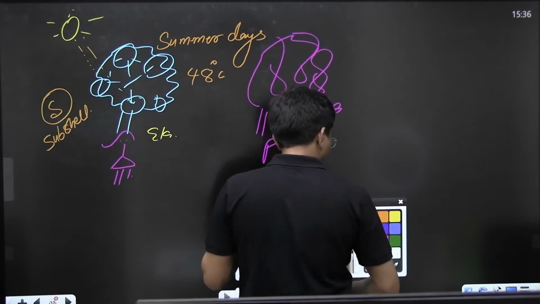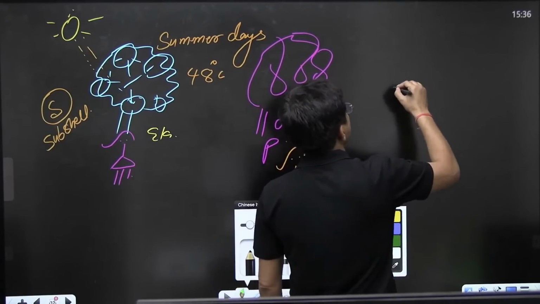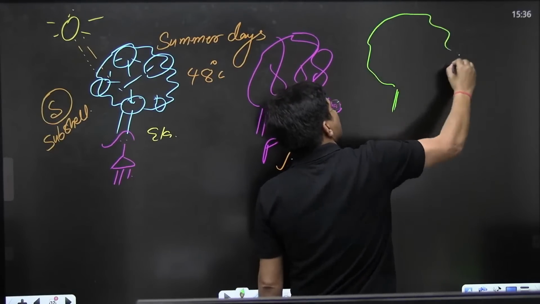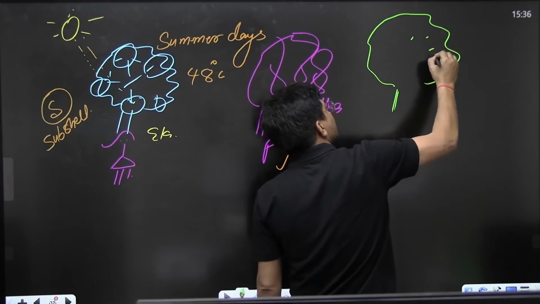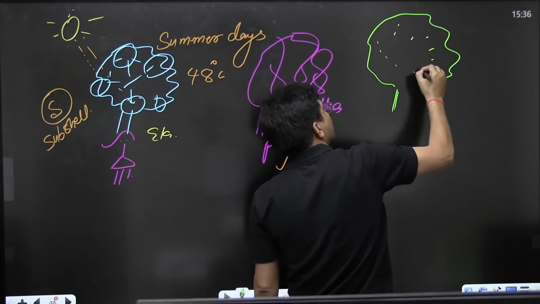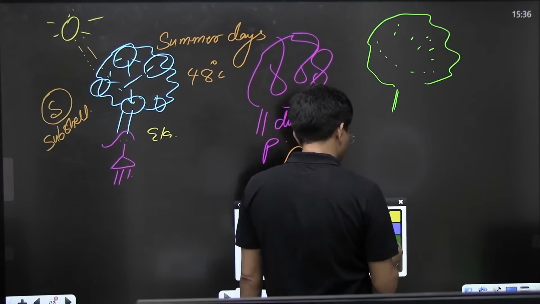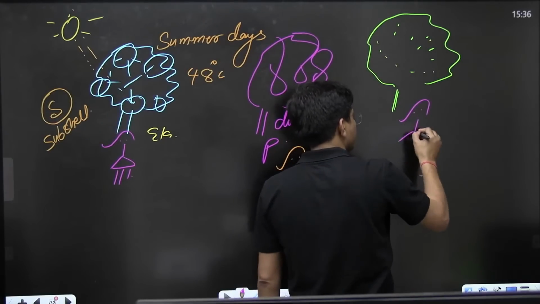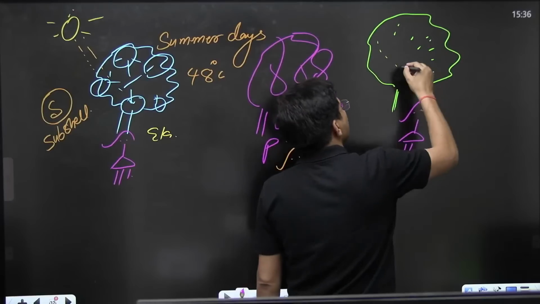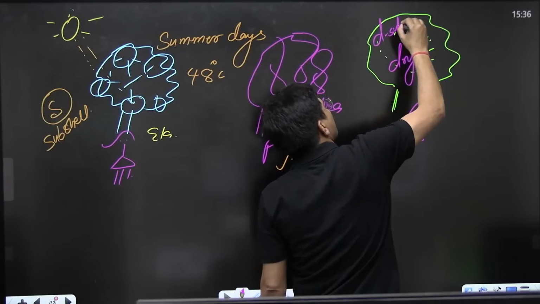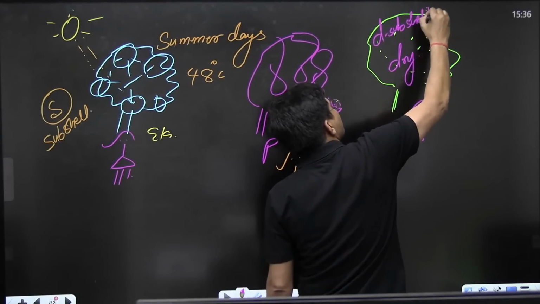Now, if I say dry leaves, they will not occupy too much space. Ela once again is standing over here. Dry leaves means D subshell, not occupying too much space, diffused.